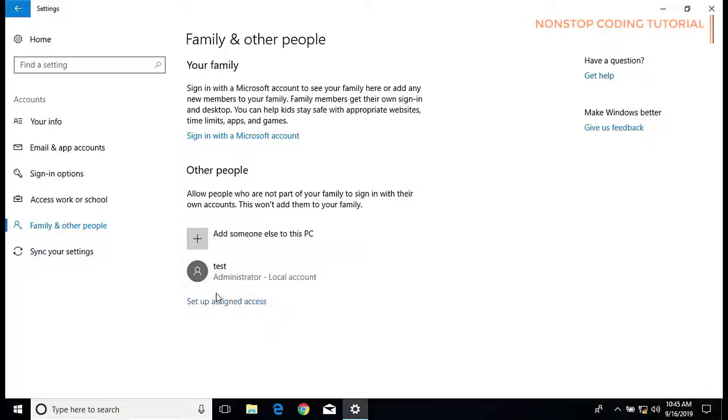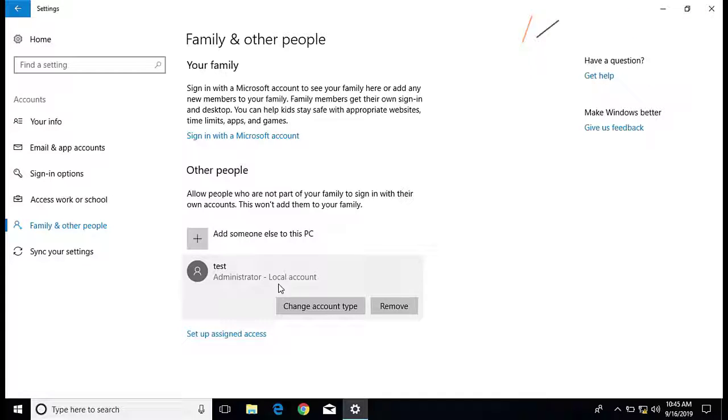You might have a different name listed in here, and if you have multiple accounts listed here, just select the one that you want to delete. In my case, I'm going to delete the test account. So just select the name that you want to delete and then click the option to remove.